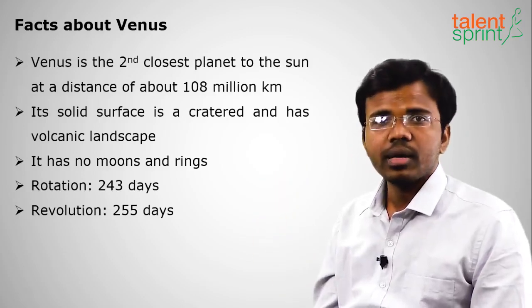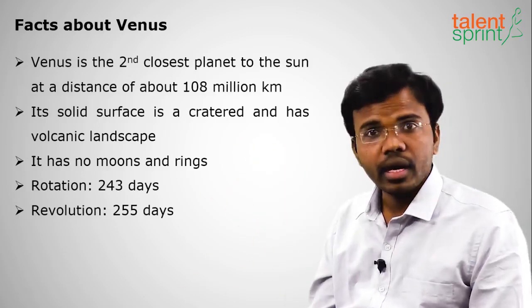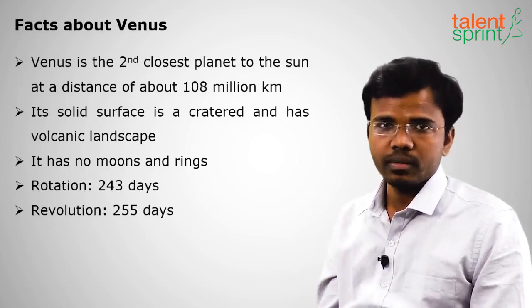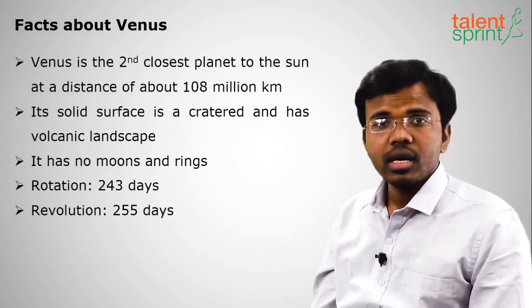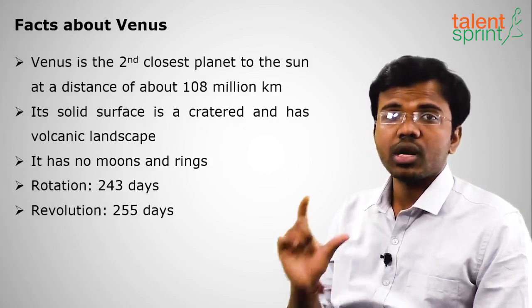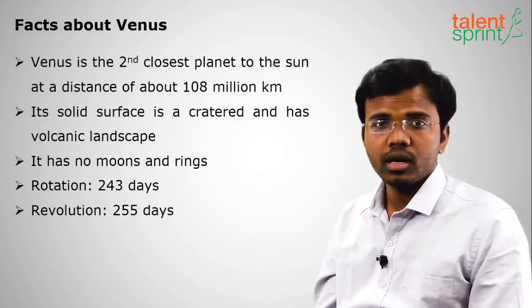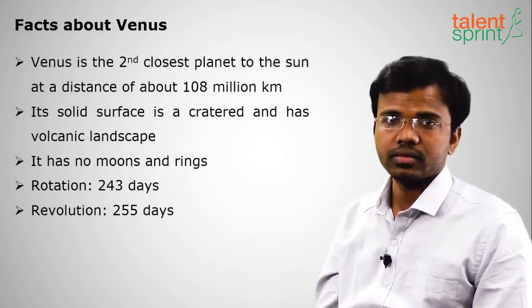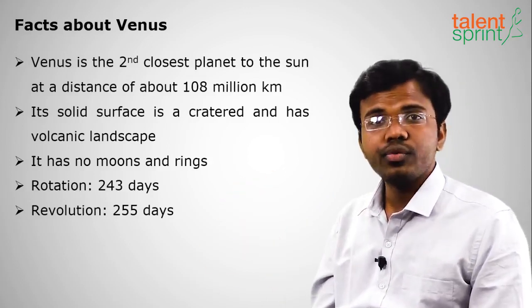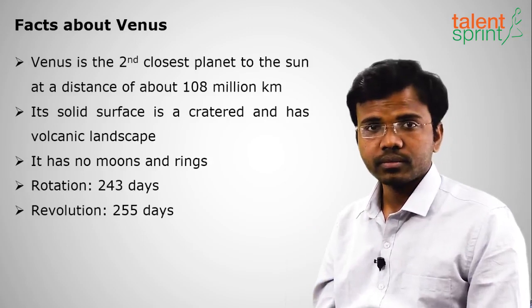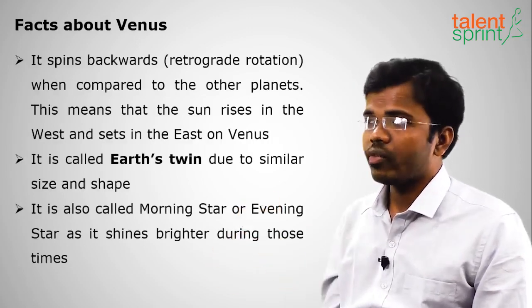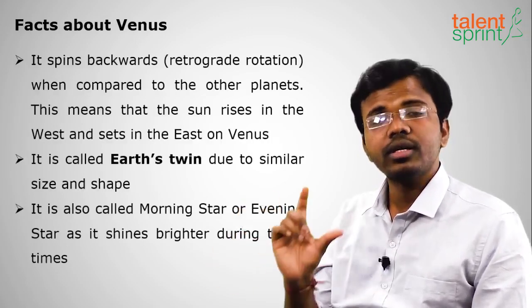So Venus is the second planet, with a distance of 108 million kilometers from the Sun. Okay, it also has no moons and rings, and it takes 243 days to complete one rotation about its own axis. And it takes 255 days to complete one revolution around the Sun. And some more facts about Venus, we have already discussed.